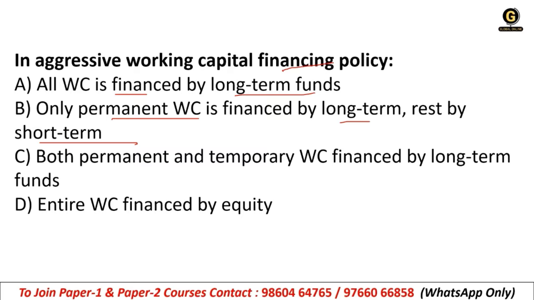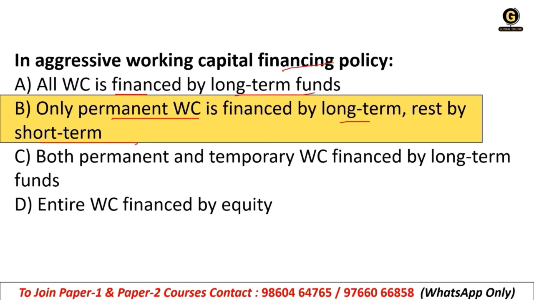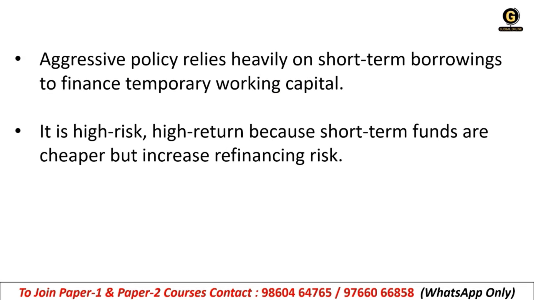Okay, so these options are about the aggressive working capital financing policy. Option B correctly expresses it, where permanent working capital is financed by long-term and the rest by short-term. Aggressive policy relies heavily on short-term borrowings to finance temporary working capital, right? It is high risk, high return because short-term funds are cheaper but increase financing risk.